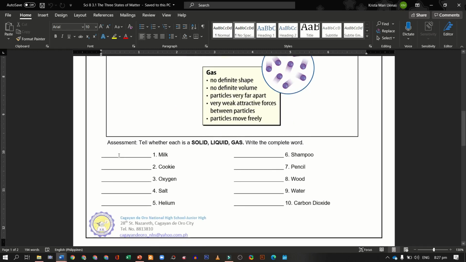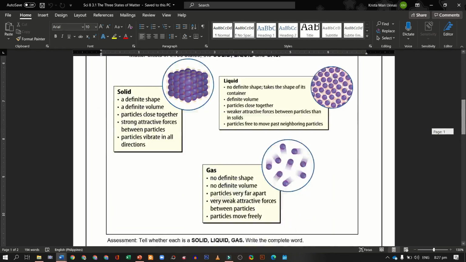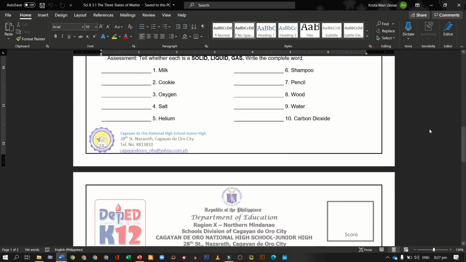So for your assessment in LAS number 3.1, there are 10 items and the instruction is to tell whether each is a solid, liquid, or gas. And you have to write the complete word. And again, let me remind you, do not write anything in these activity sheets. I have provided you with an answer sheet, so you write your answers there.